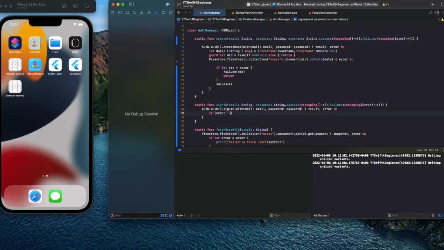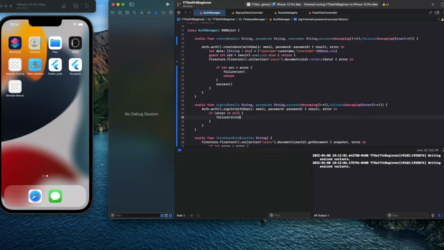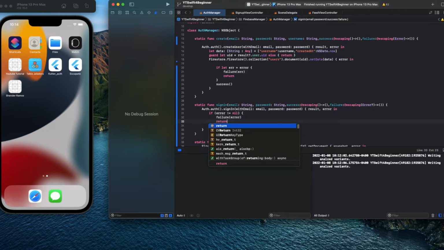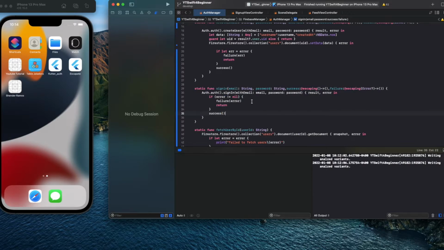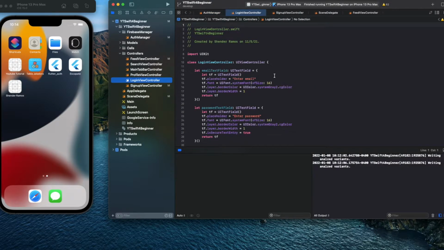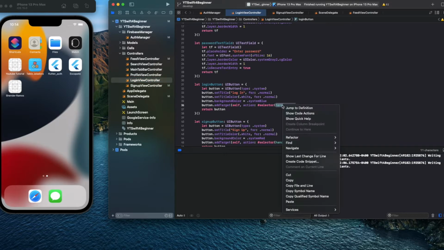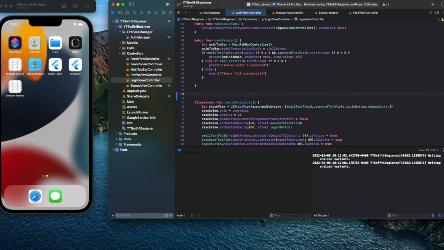not equal to nil, because it's an optional, right? Failure, error, and return. Else, we want to return success. So now, if we go into the controller login, let's go ahead and login. Jump to definition here, blah blah blah. Let's create a function.